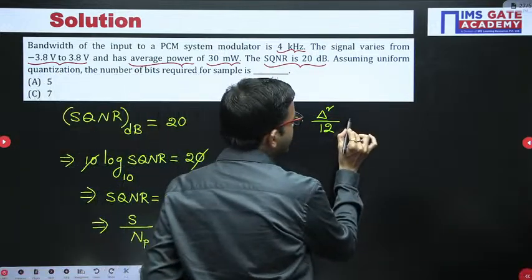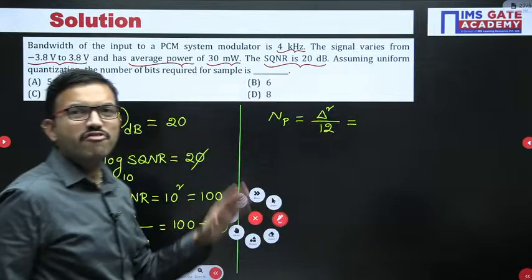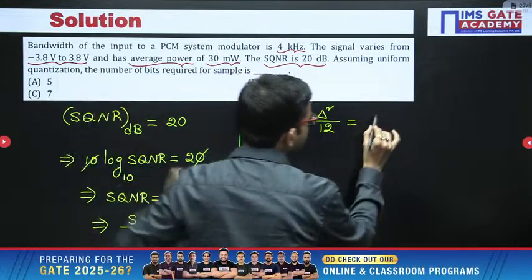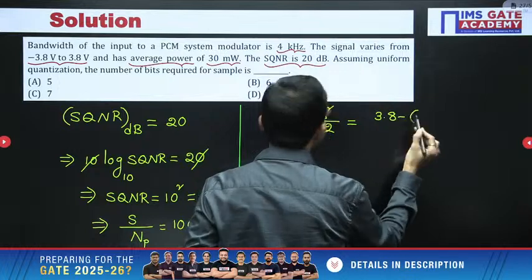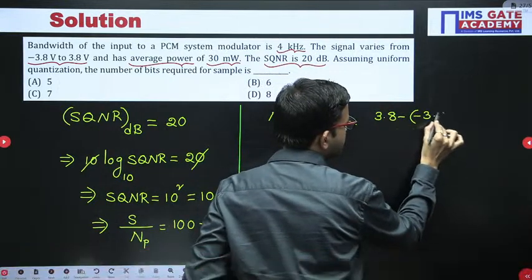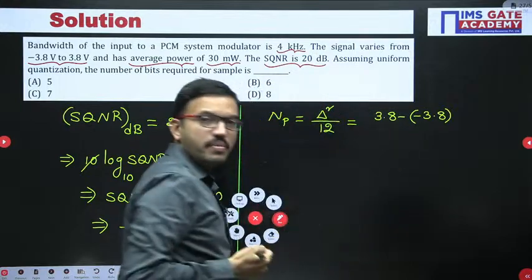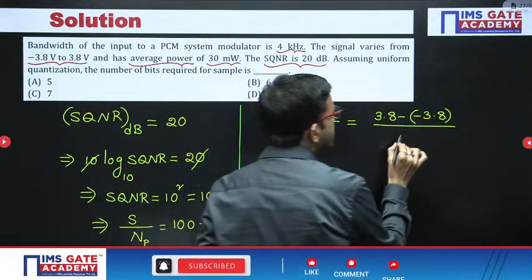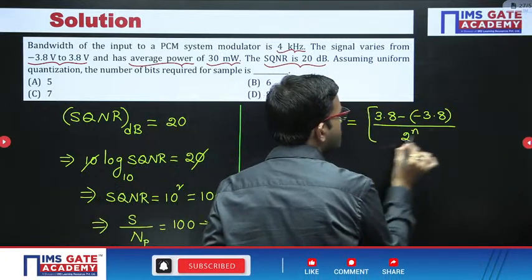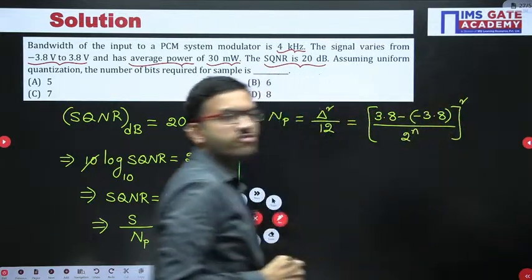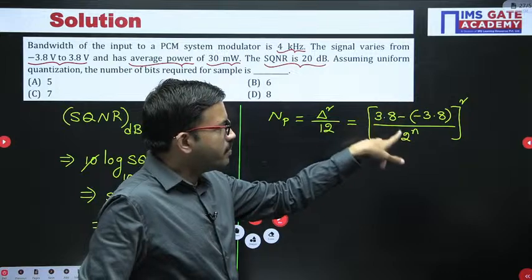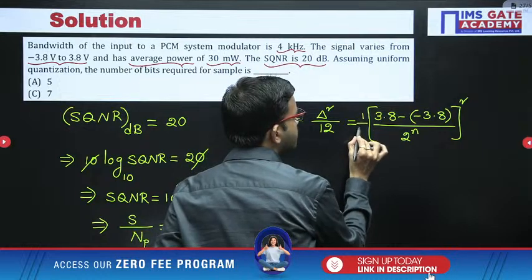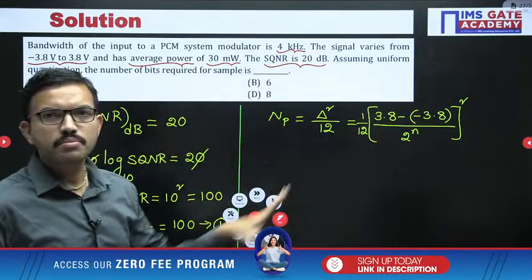Now, here delta is nothing but, as we discussed in the previous question also, Vmax minus Vmin divided by the number of levels. Vmax is 3.8, and Vmin is the same, minus 3.8. The number of levels is nothing but 2 power n. This whole term squared, Vmax minus Vmin divided by the number of levels whole square, is nothing but delta square. And then here you have 1 by 12. I hope it is clear for everyone up to this step.